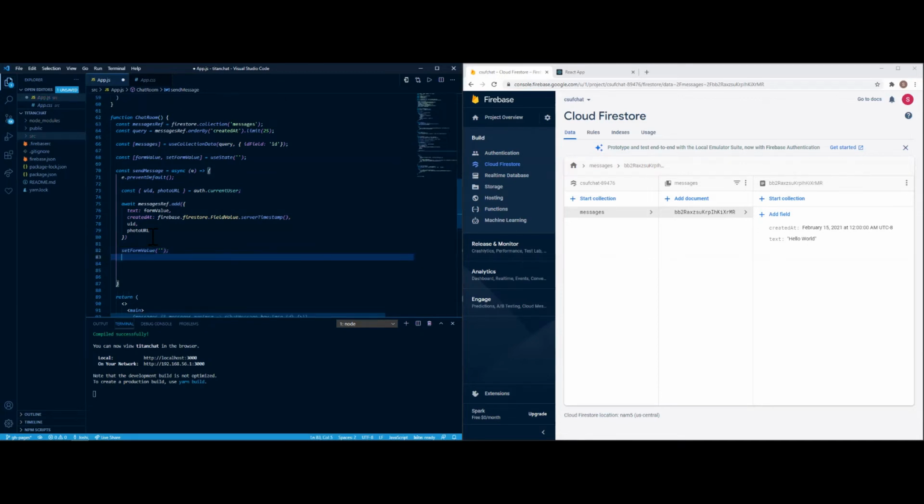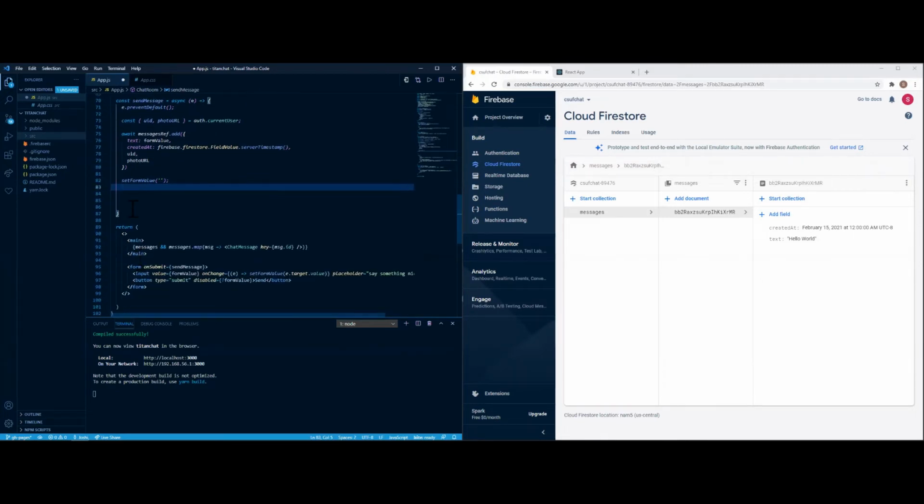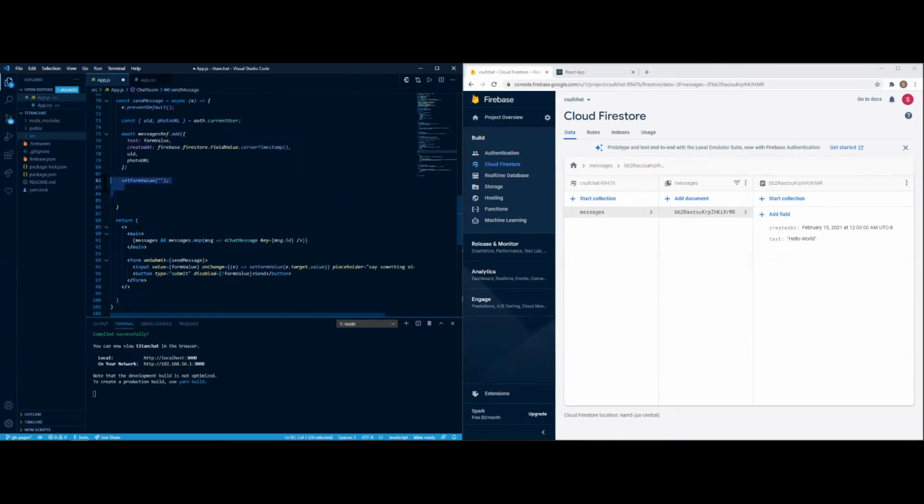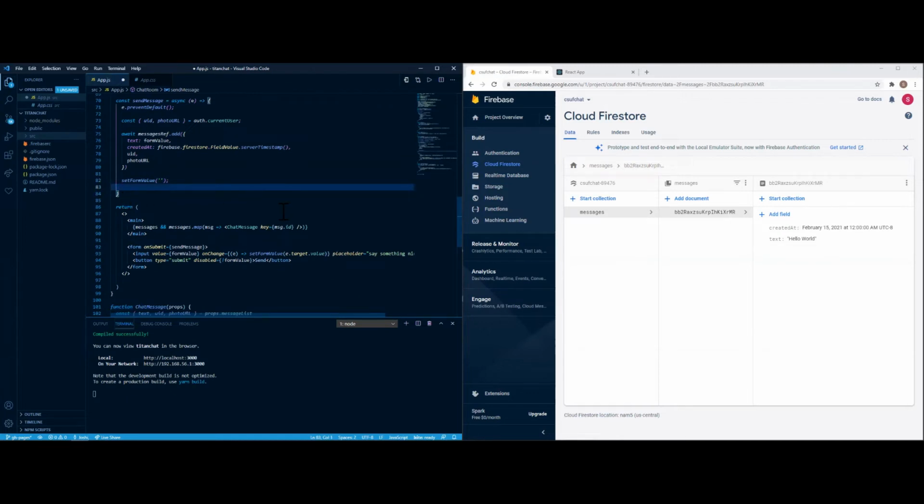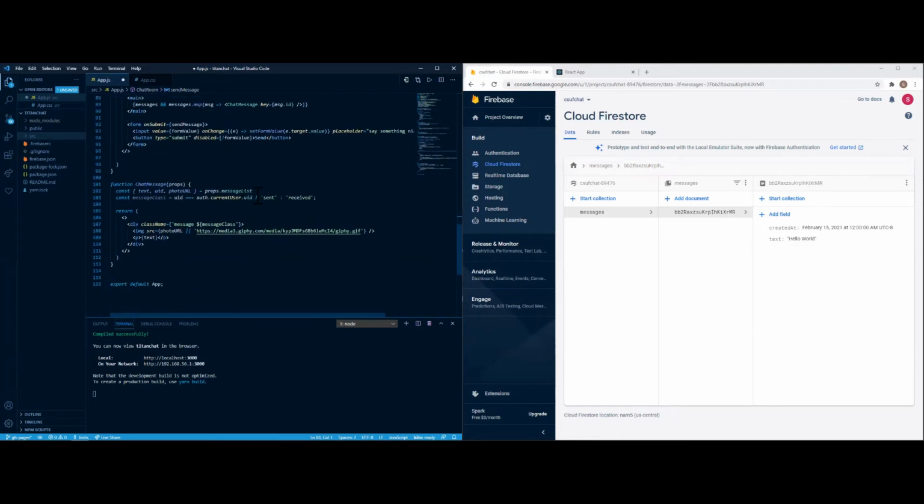And that's it, because we already created the mapping for this. So let's get rid of all the unnecessary space.